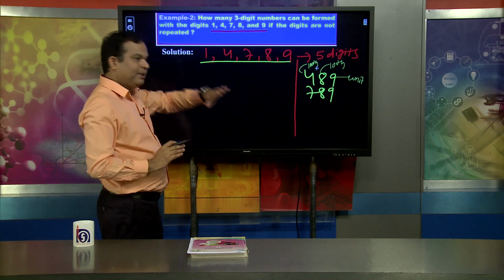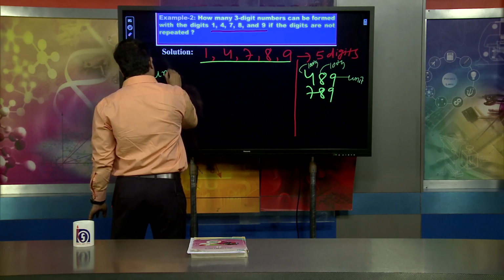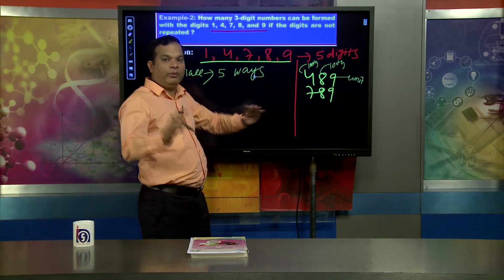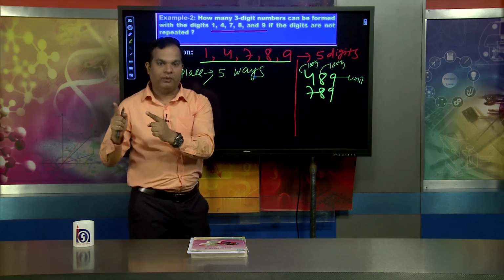The unit place can be filled in 5 different ways. Yes or no? Because there are 5 digits, the unit place can be chosen in 5 different ways.